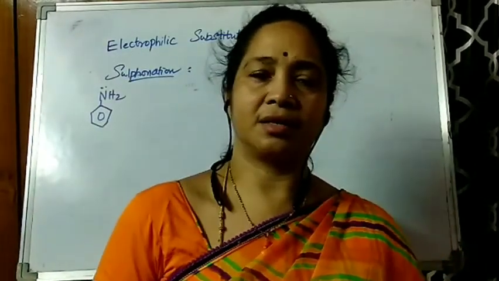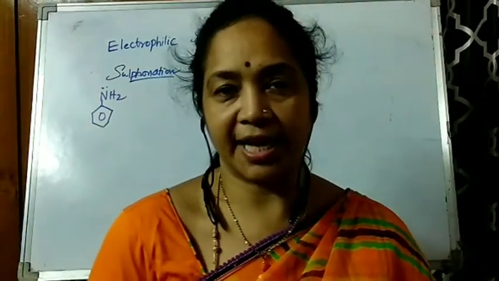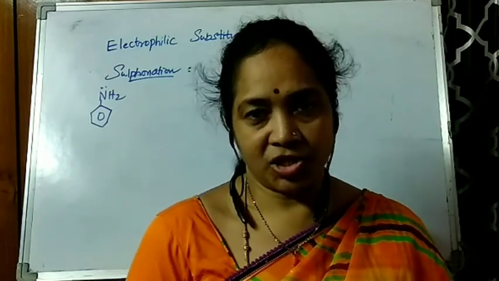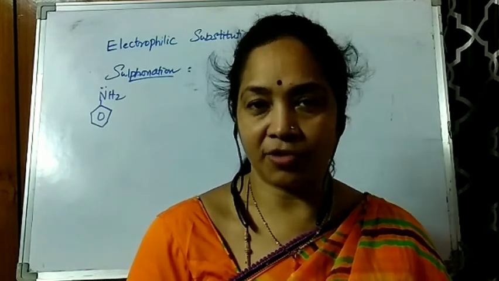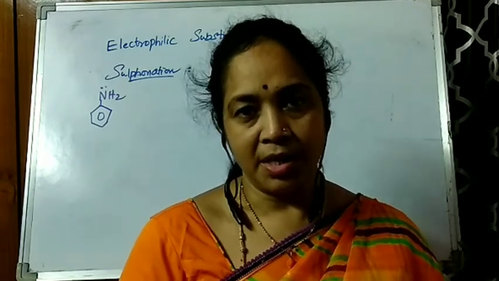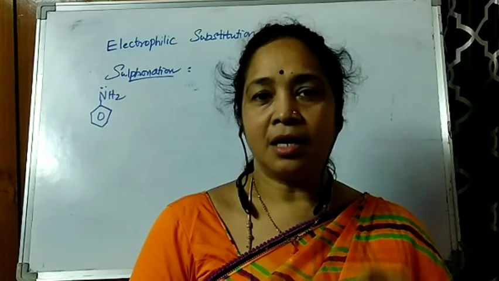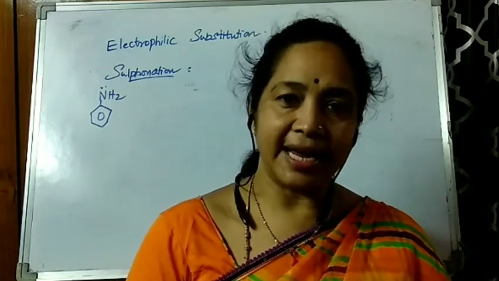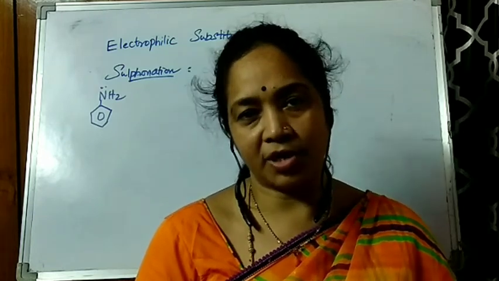Sulfonation is an important electrophilic substitution reaction where aniline is treated with the sulfonation reagent, that is concentrated sulfuric acid with sulfur trioxide. We call it oleum mixture. So an intermediate compound, namely anilinium hydrogen sulfate, is formed. That is again heated in the presence of sulfuric acid.